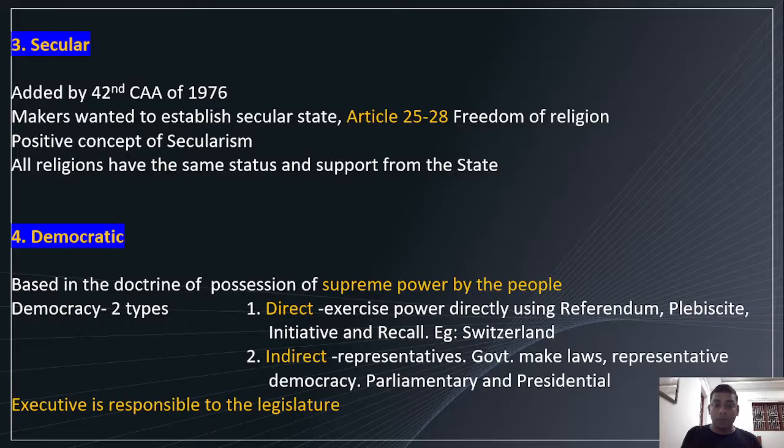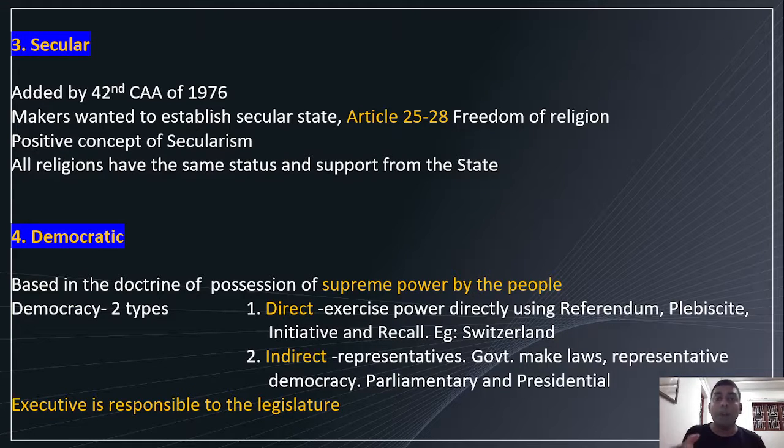Then indirect: in India, we send our representatives, MLAs, MPs. Government makes laws. It's also called representative democracy because people are not directly participating in the democratic process. They are indirectly participating. There are two types of indirect democracy: parliamentary and presidential.